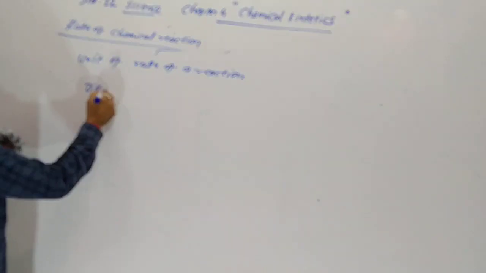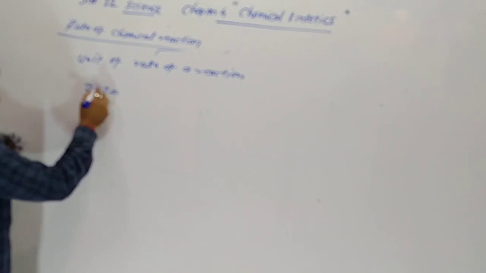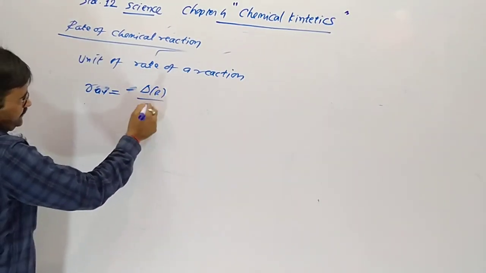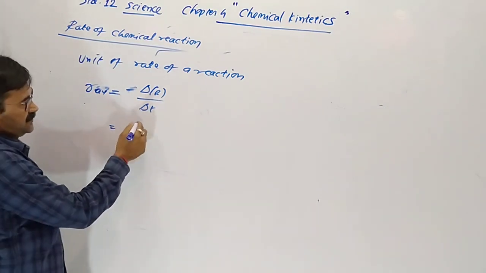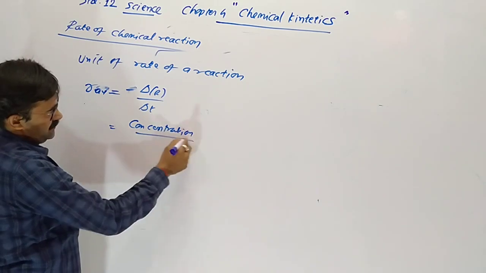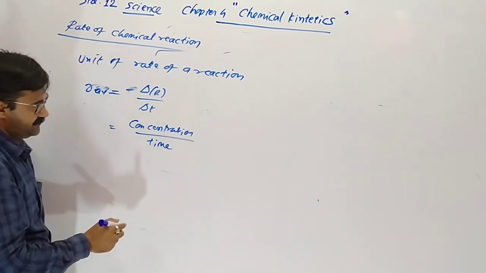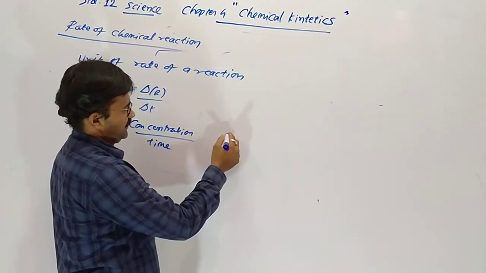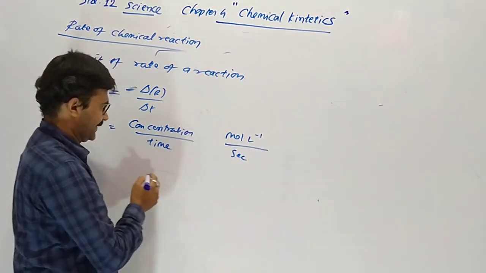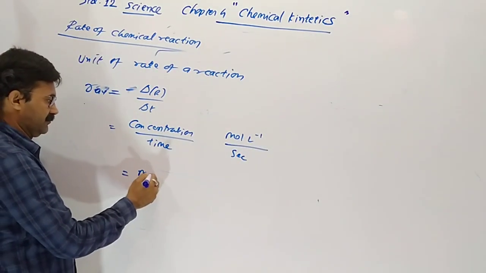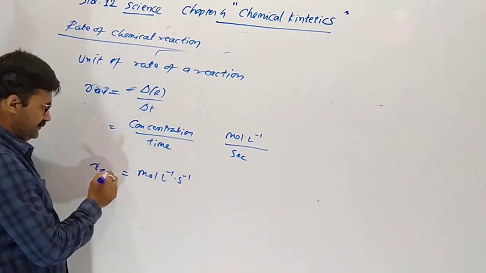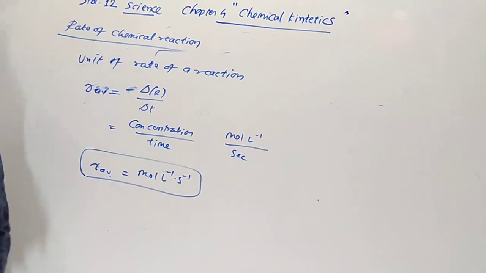Actually, R average is equal to plus minus delta R upon delta T. So here is concentration upon time. When concentration is molarity, mole per liter, and time in second, the unit will be mole per liter per second. Understood?